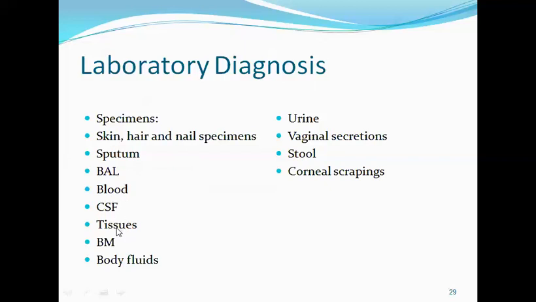We may have different tissues collected, biopsies, FNACs, bone marrow, and different body fluids. Then urine of the patient, vaginal secretion, and stool can be collected. In cases of eye infections, corneal scrapings can be collected. So depending on the type of mycosis and what site is affected, we need to collect the appropriate specimen.